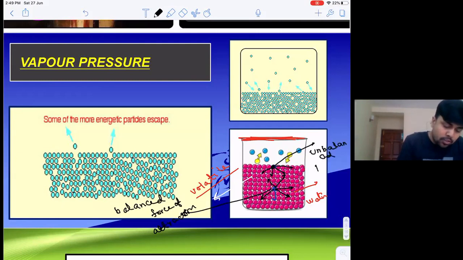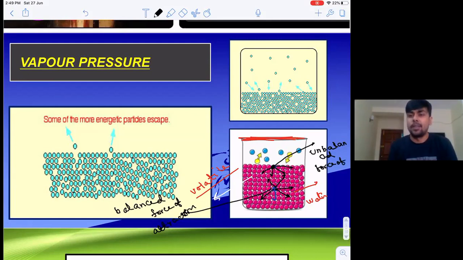Which one will be more energetic, the molecule at the bulk or the molecule at the surface? Definitely the one which is having unbalanced force of attraction will be more energetic. So can I say the surface molecule will be relatively more energetic as compared to the bulk molecule, right?